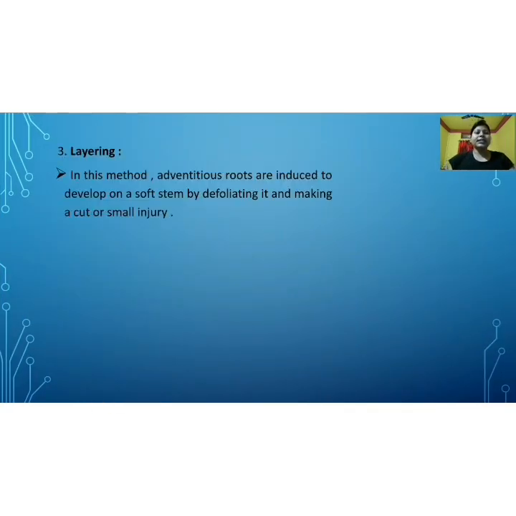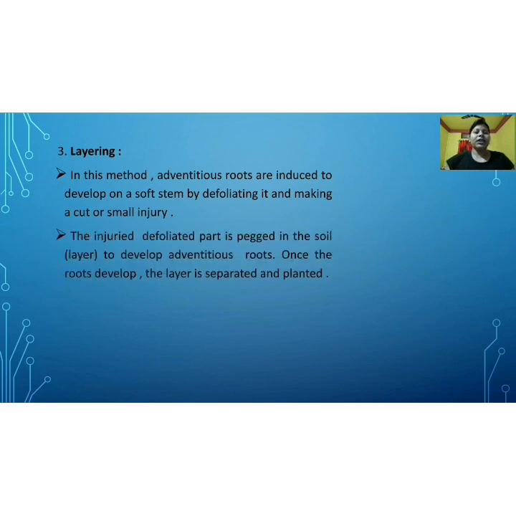Number third is layering. In this method, adventitious roots are induced to develop on a soft stem by bending it and making a cut or a small injury. The injured bent part is placed in the soil to develop adventitious roots. Once the roots develop, the layer is separated and planted.